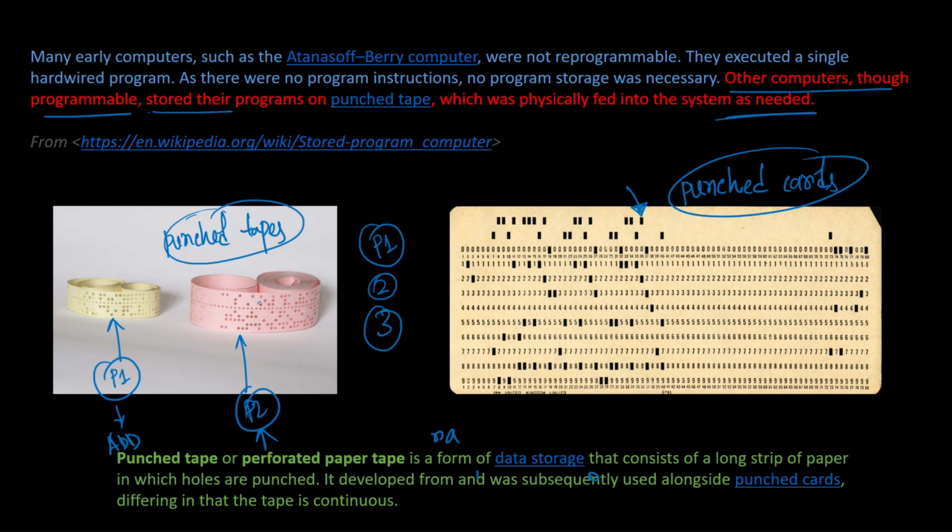A punch card has a fixed length, while a tape can be made as long as you want. That's the only difference between these two techniques to store the program.